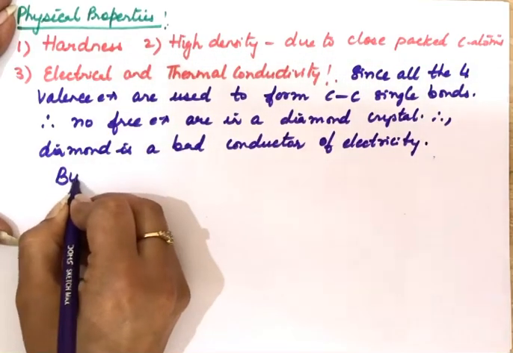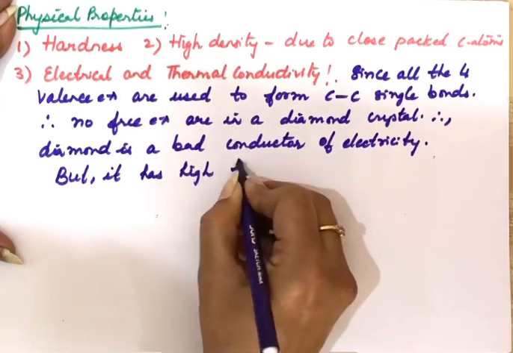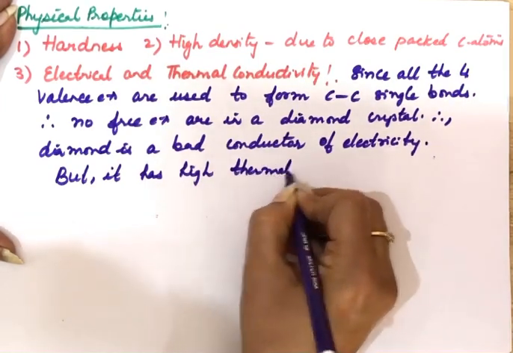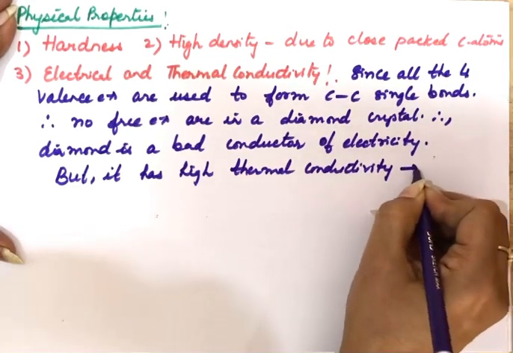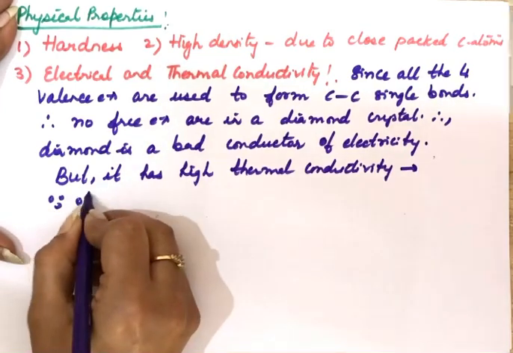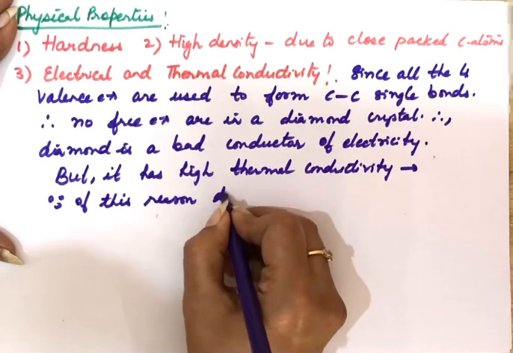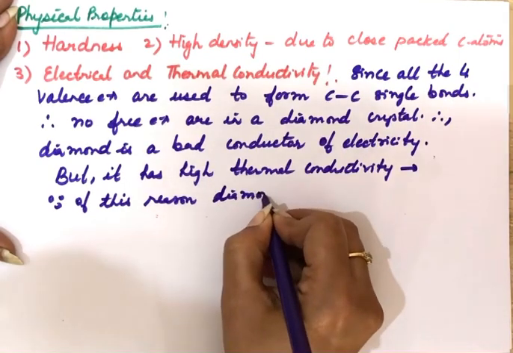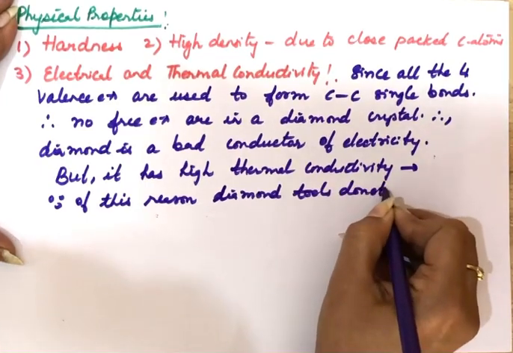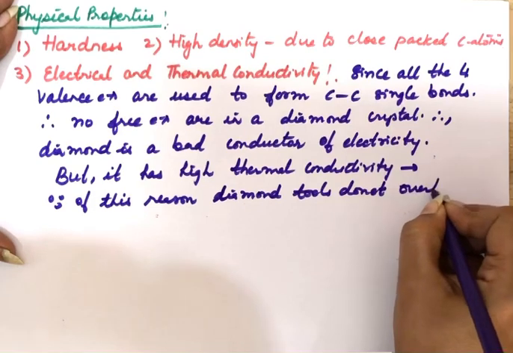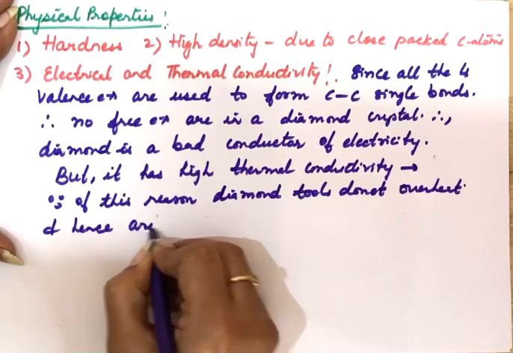But it has high thermal conductivity. And because of this reason, diamond tools do not overheat, and because of this they are used for cutting and grinding purposes.